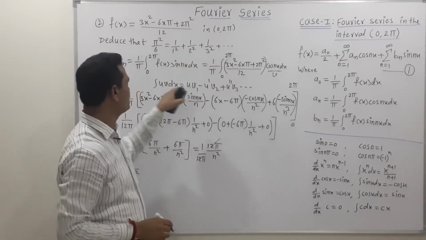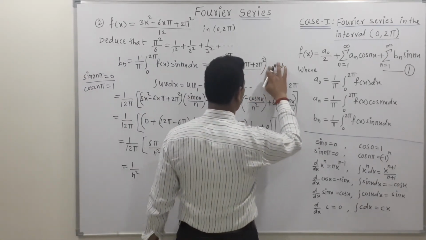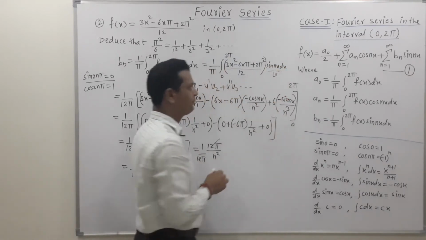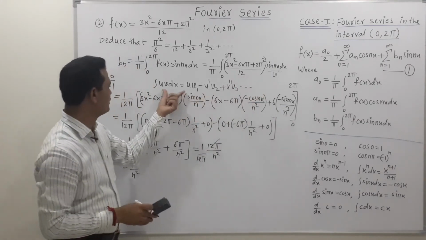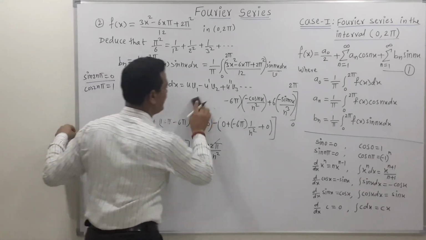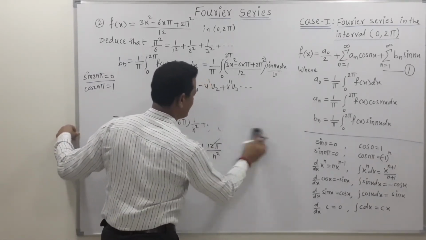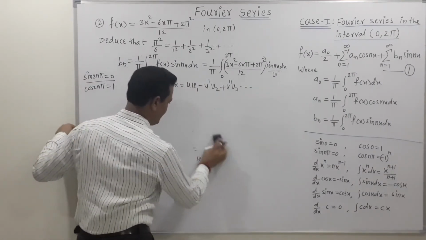Put the value of f of x here. Then again to find the integration of product of two terms, use the general rule for integration by parts. If we apply the general rule for integration by parts, we get the next step, which is a simple one, just apply this rule.